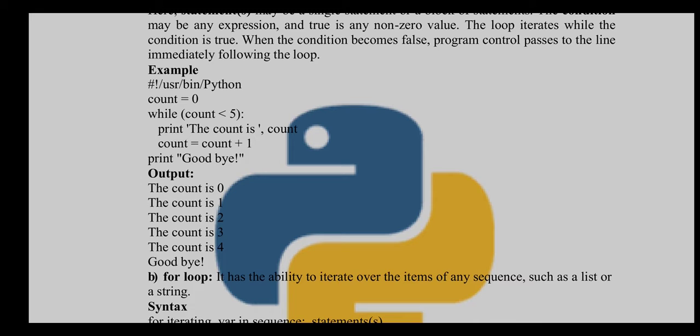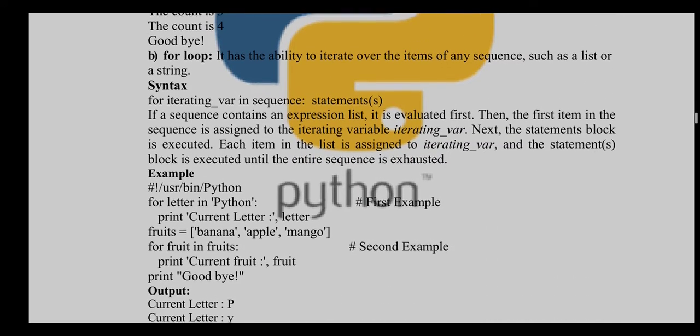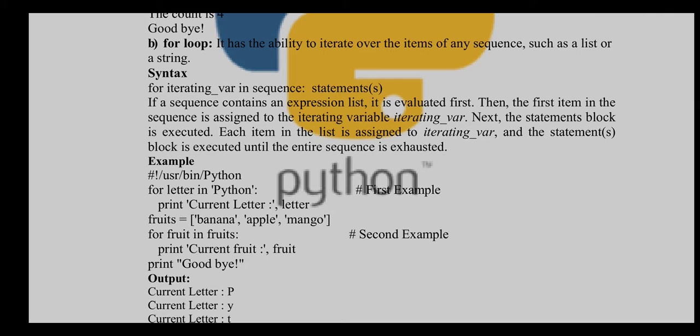It is going to print till the count is 4, and when the count is equal to 5, then the condition is going to be false, and it is directly going to print the next statement, that is goodbye. Okay, so next is the for loop.